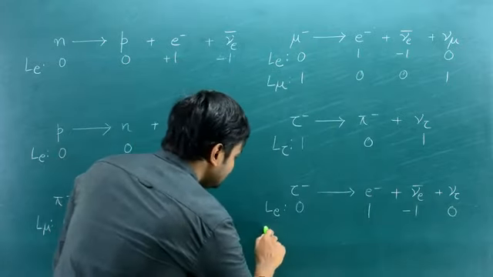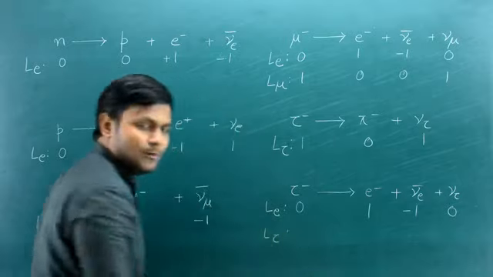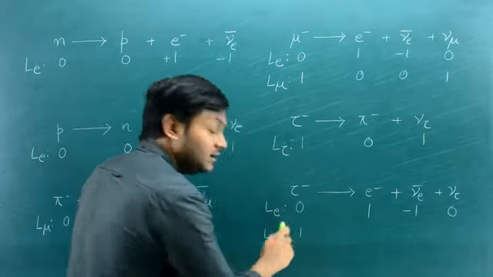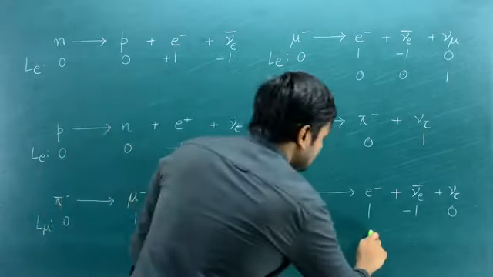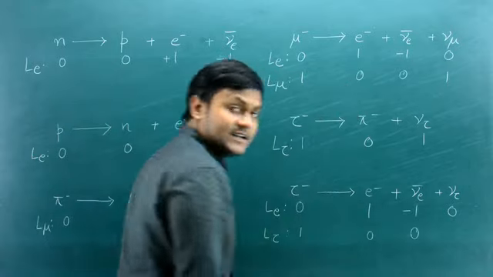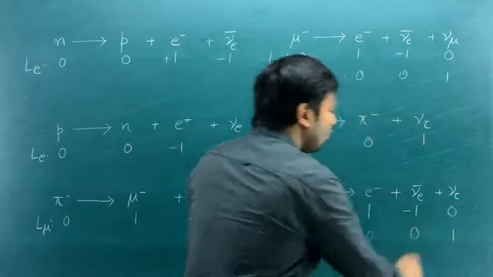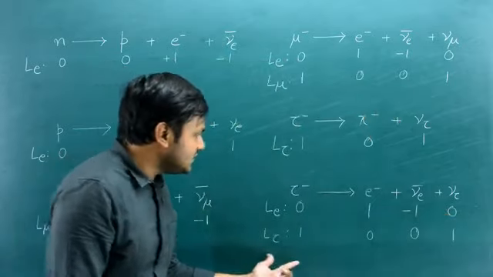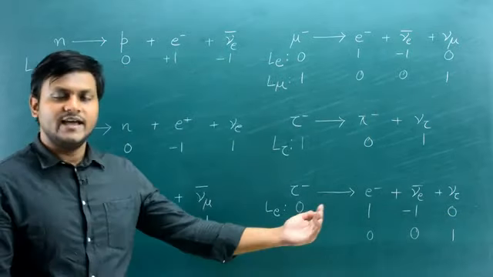And then we have to check for the tau lepton number, which is a value of what? 1 for the tau particle, 0 for the electron, 0 for the electron antineutrino, and 1 for the tau neutrino. Again, as you can see, these numbers are conserved in the left hand side and the right hand side.